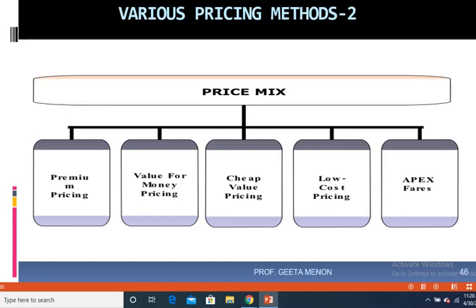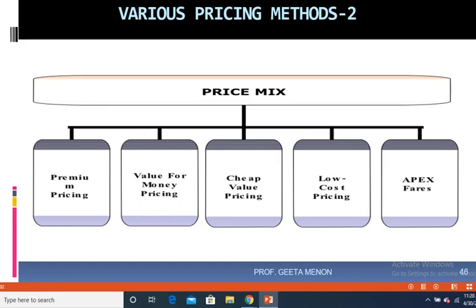So for example, a manufacturer of shirt, like a manufacturer of Crocodile shirt, or a manufacturer of Allen Solly shirt, or a manufacturer of Peter England shirt. Now this manufacturer may only be manufacturing a particular shirt of premium quality. They may not be having goods, or shirts, which are of low cost, cheap value, or value for money. They only have premium shirts. They only manufacture premium shirts.